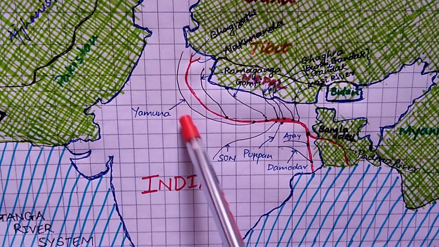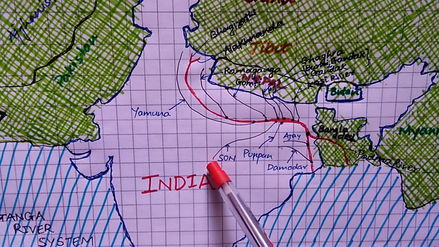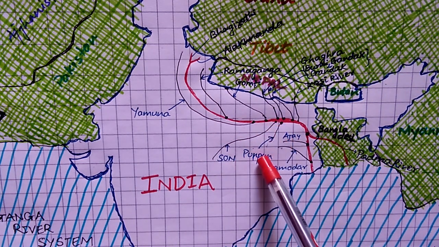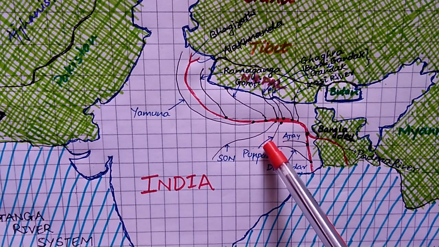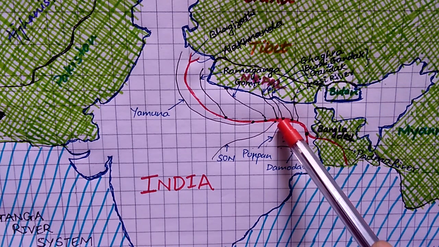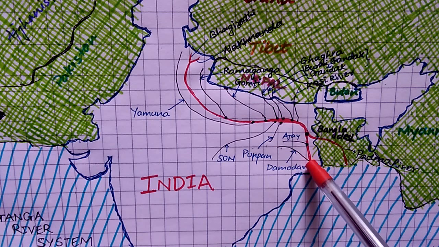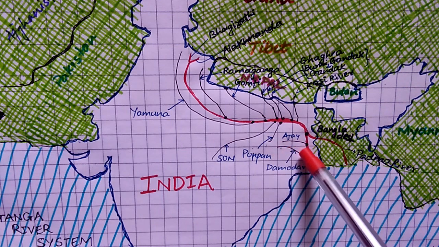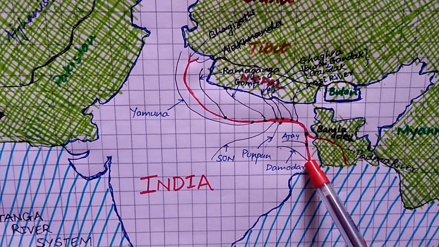Yamuna starts from Yamunotri, as you know, and the confluence point is in Allahabad. Son river starts from Amarkantak and the confluence point is in Patna district. Punpun starts from Palamu district, from the hills of Palamu in Jharkhand, Chota Nagpur plateau, and the confluence point is in Patna district. And Damodar starts from Jharkhand, the same Chota Nagpur plateau, that is Latehar, and the confluence point is near Haldia district in West Bengal.